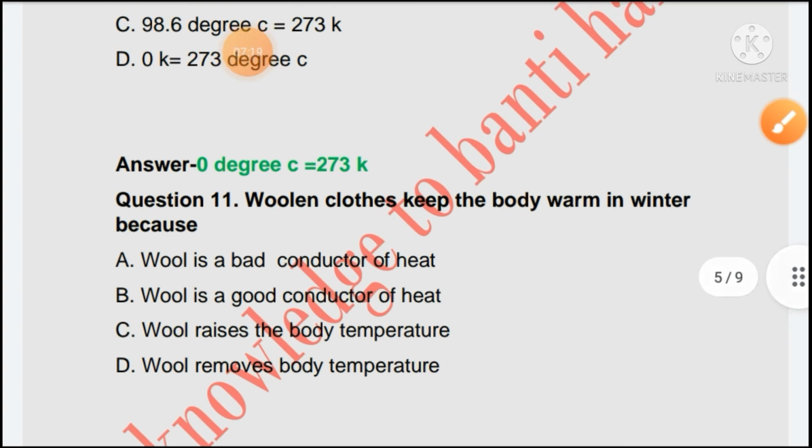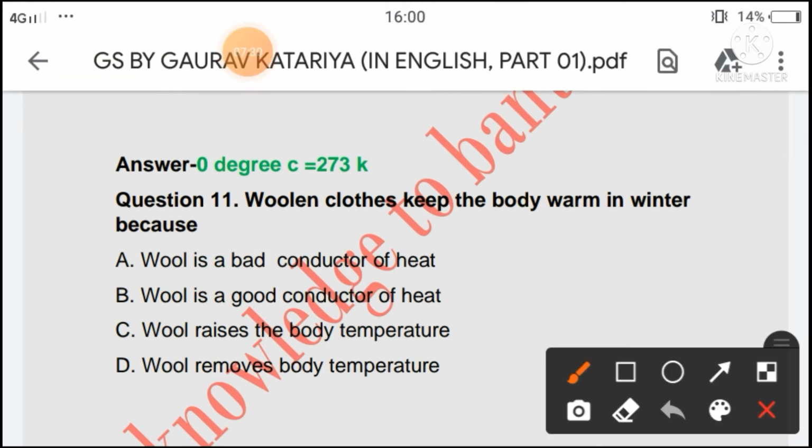Next question is, woolen clothes keep the body warm in winter because wool is a bad conductor of heat, wool is a good conductor of heat, wool raises the body temperature, wool removes the body temperature. So the right answer of this question will be wool is a bad conductor of heat.